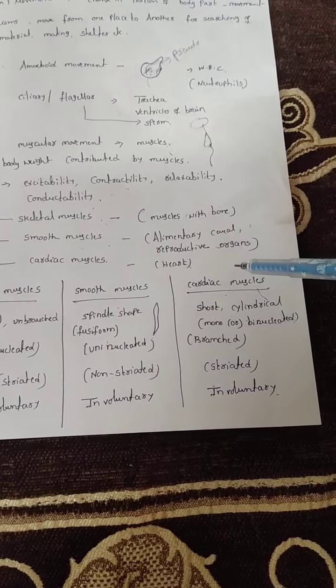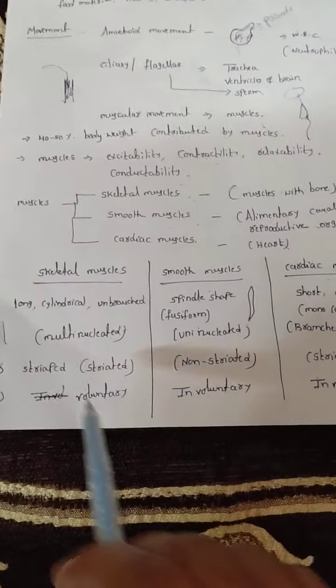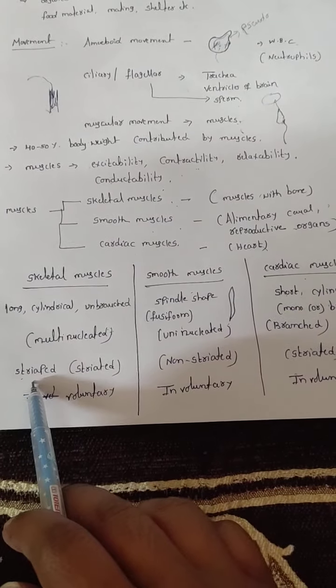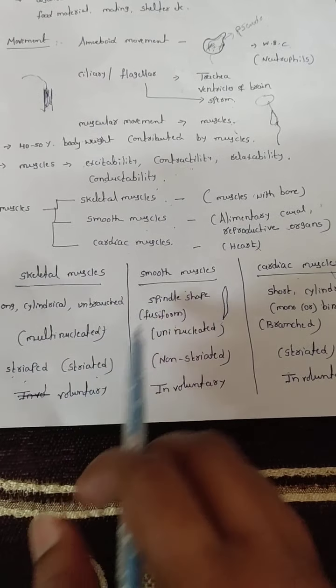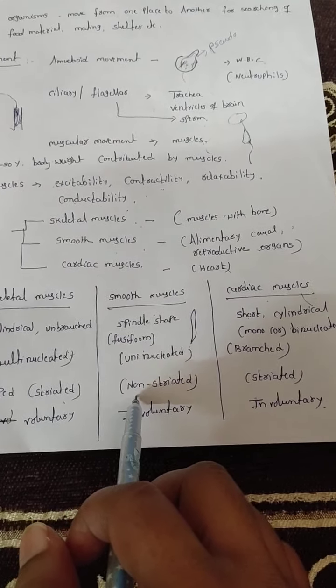And then skeletal muscle is striped. Striped means in the muscle fiber, they have dark and light bands. Next class we can clearly discuss these bands. When they have a stripe, that is called striated. Smooth muscles have no stripes, that is non-striated. Cardiac muscles are striated.